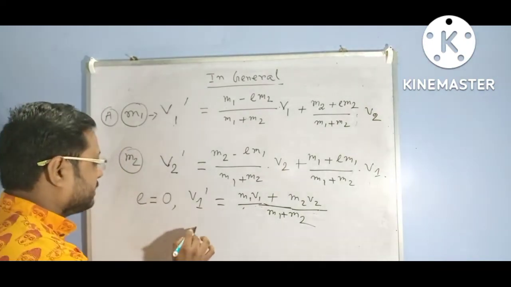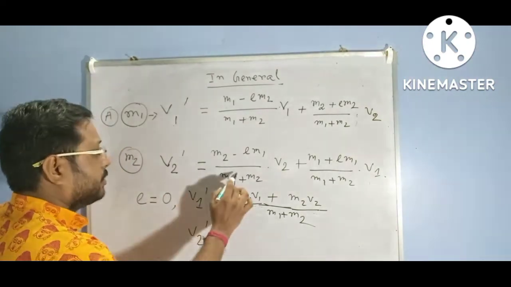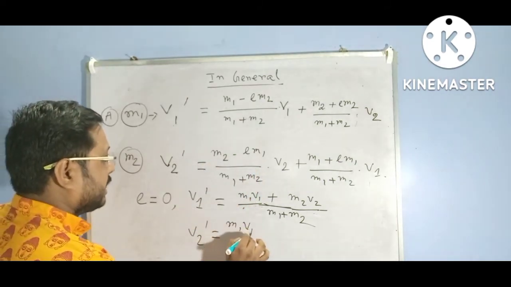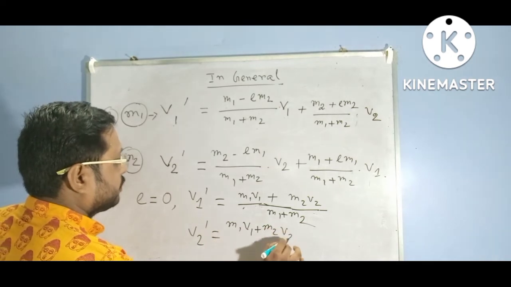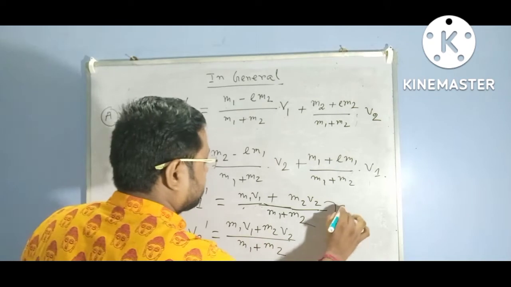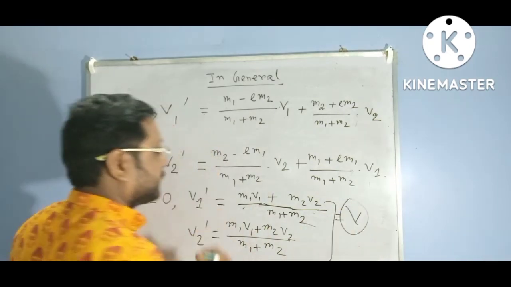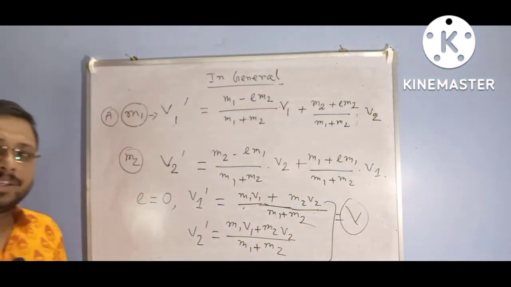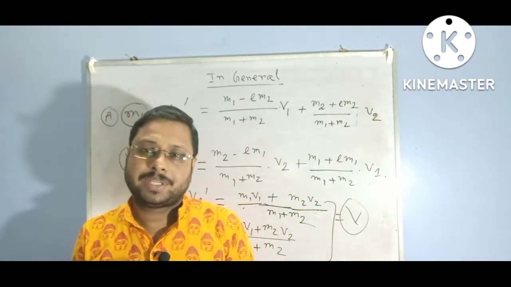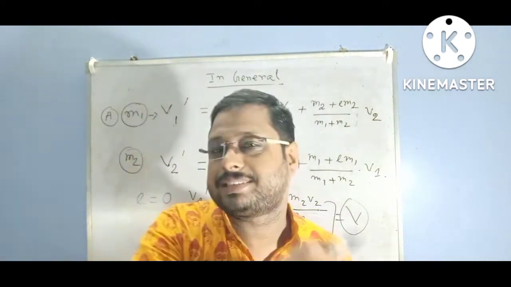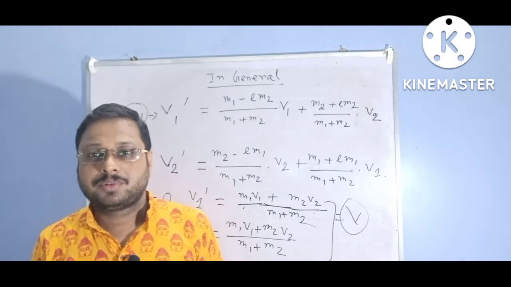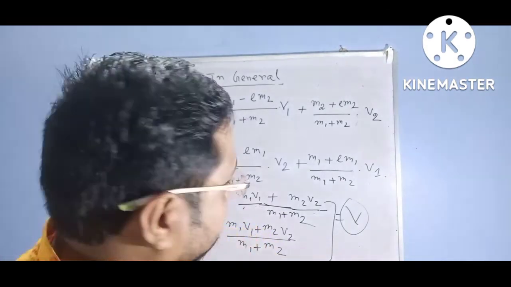And again, what is v2 dash? If we put 0 in this equation, we also get v2 dash equal to m1 v1 plus m2 v2 divided by m1 plus m2. That is the same velocity, equal to v. In this way, we can see that for inelastic collisions, the two particle system is considered as a single system with the same velocity v.